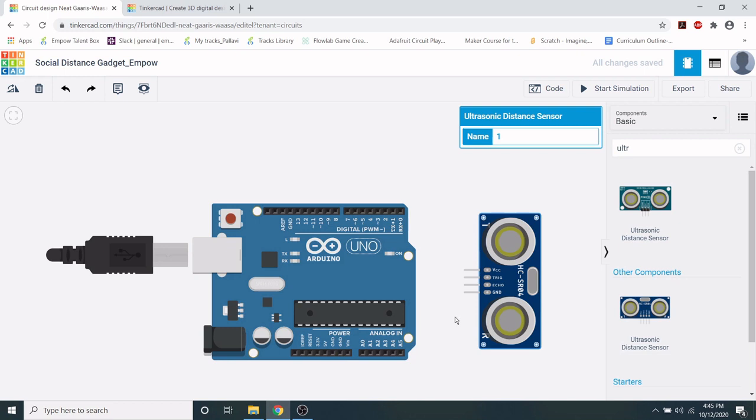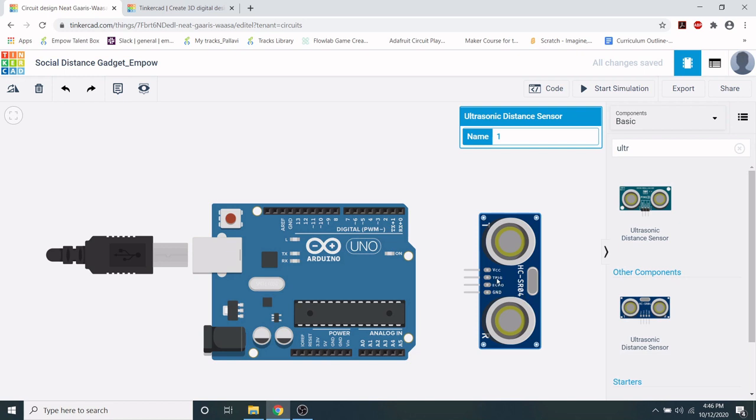All right. So every kind of sensor that you have to connect, you will see that it has some common pins. So it's good to get acquainted with them. There is VCC, which means power, ground, which means the ground, and then trigger and echo.